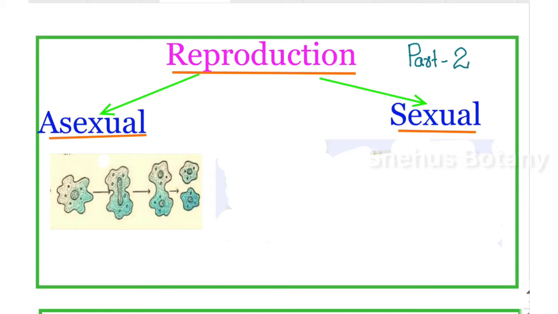Only a single parent is involved. There is no formation of gametes, no fusion of gametes. So in asexual reproduction, there is no formation of gametes, no fusion of gametes, only a single parent is involved.